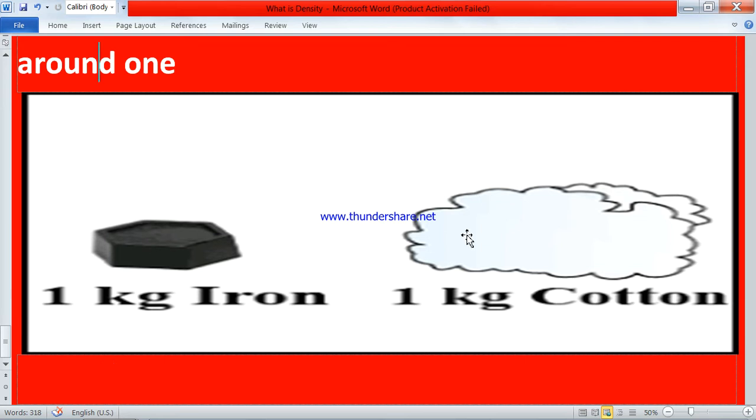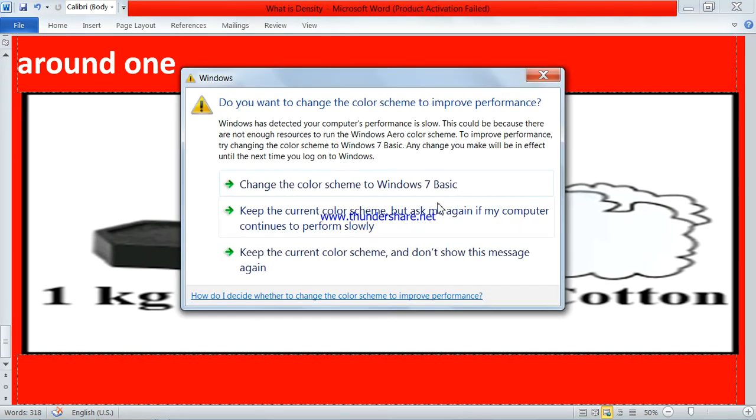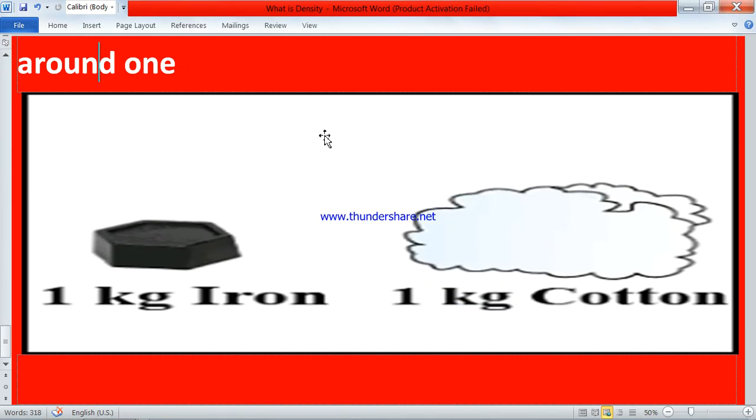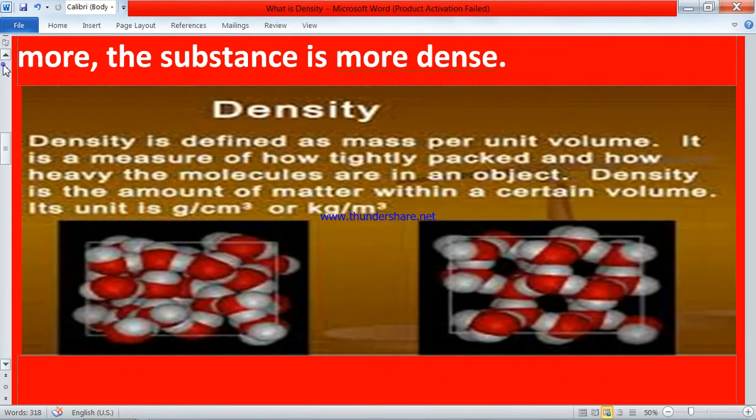In the case of cotton and iron, 1 kg of iron and 1 kg of cotton are there. Cotton is less densely packed than iron. They have the same mass, this is 1 kg cotton and this is 1 kg iron. But the iron is occupying less space than the cotton. So iron is more densely packed than cotton. This proves my statement.